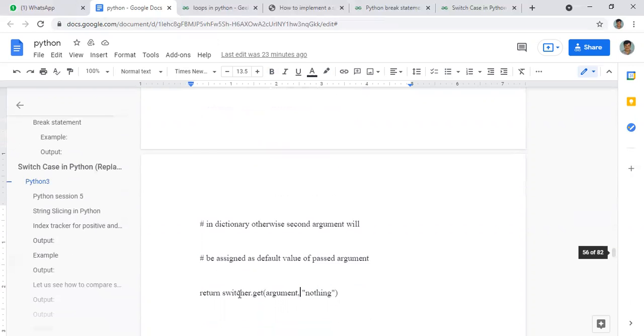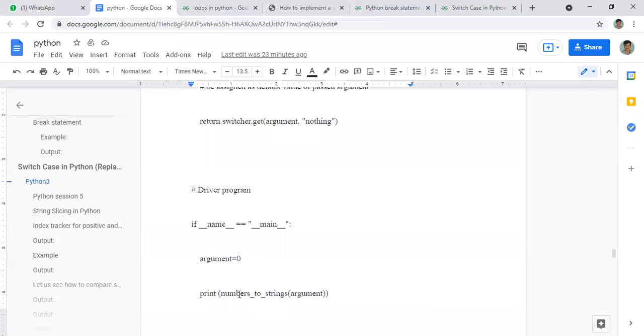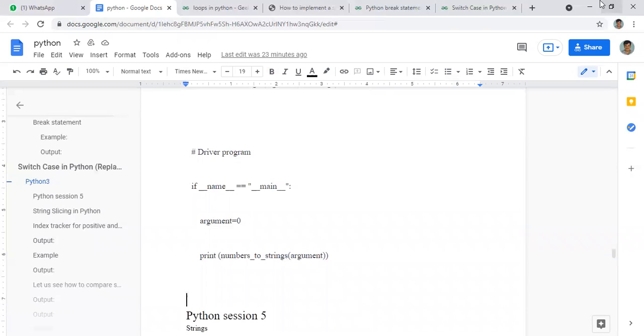Now what will happen if it is not one of the values we have given here? Return switcher.get(argument, "nothing") will be obtained when it is not one of those values, that is 0, 1, 2. If you give this, the print of numbers to strings will print either 0, 1, or 2. If it is not one of those conditions, it will print this one. Okay, I hope this much is clear, and thank you.